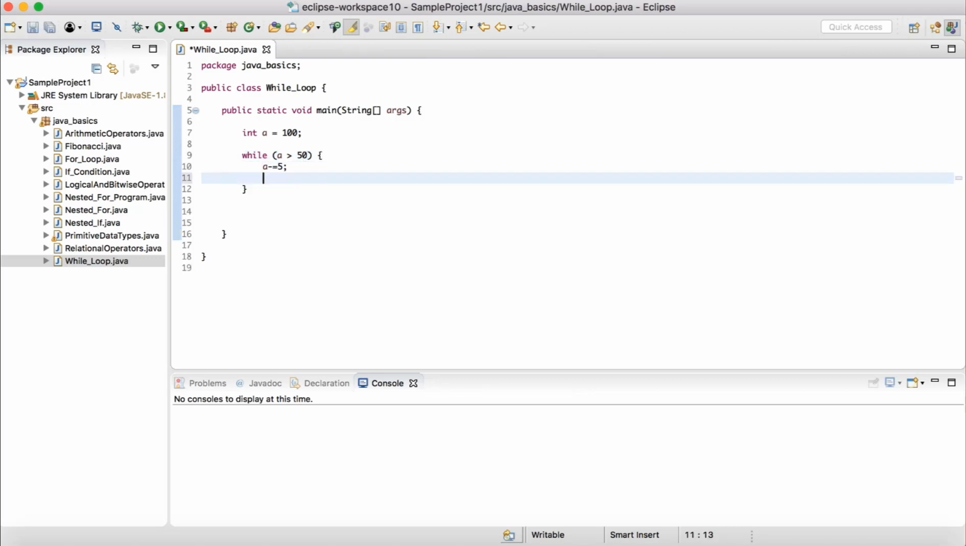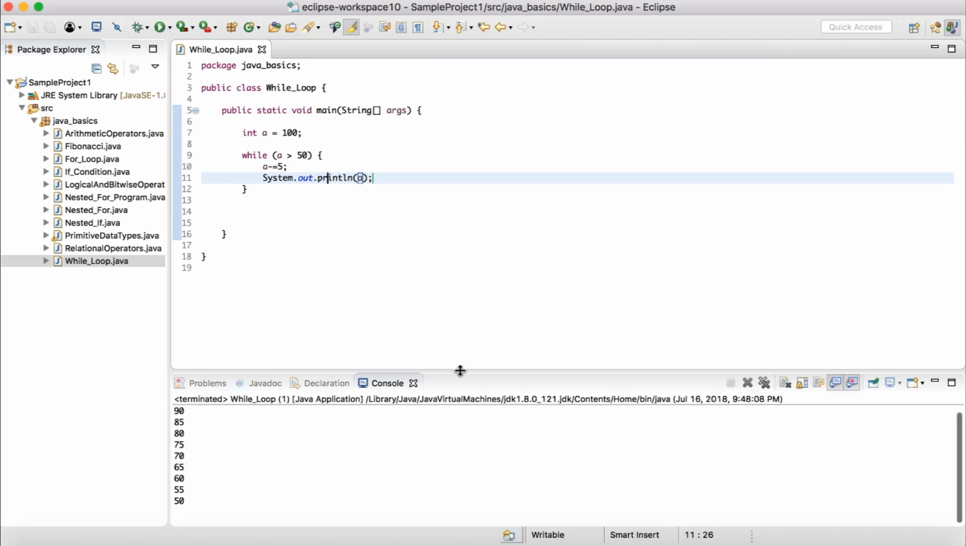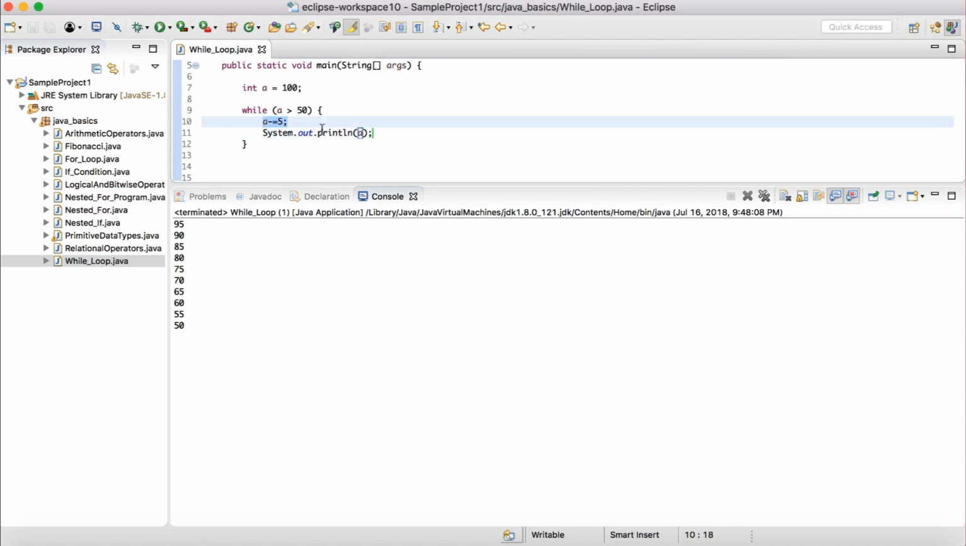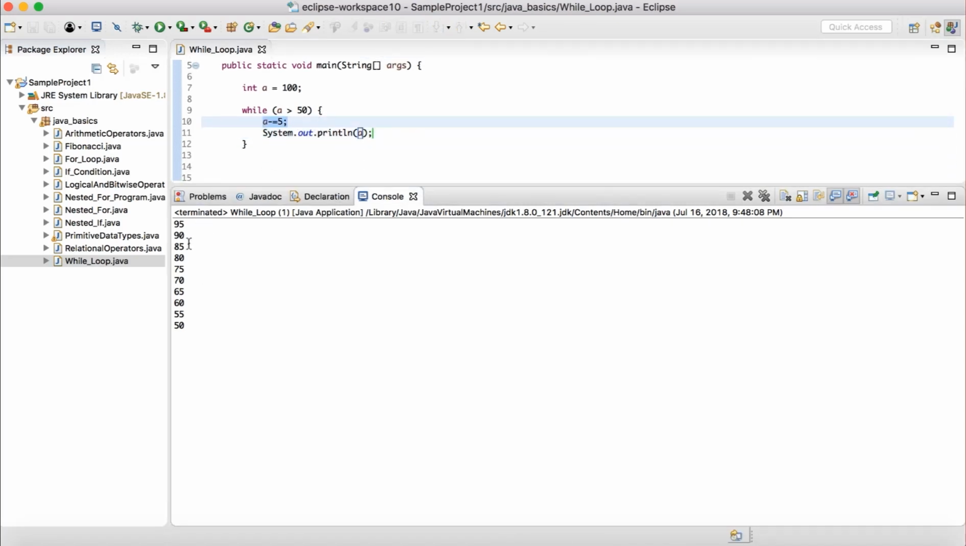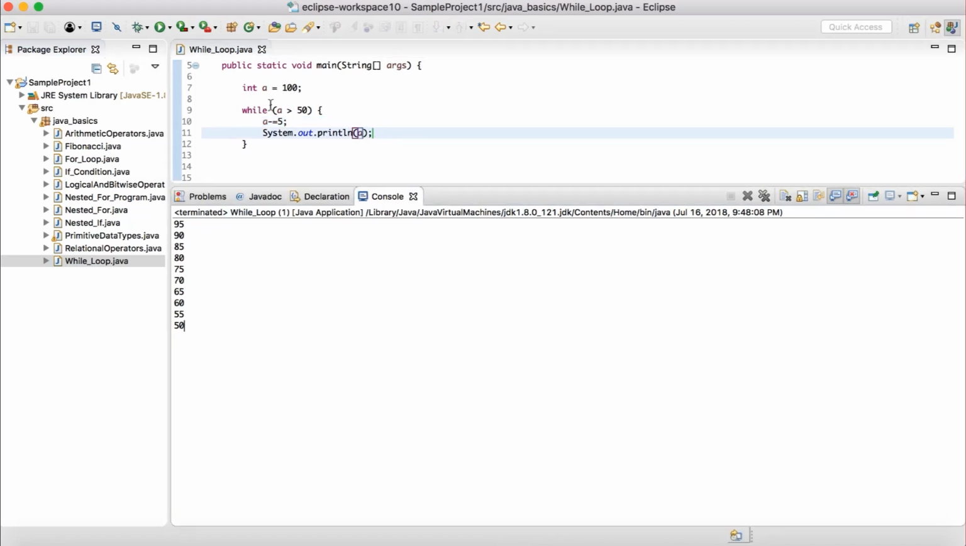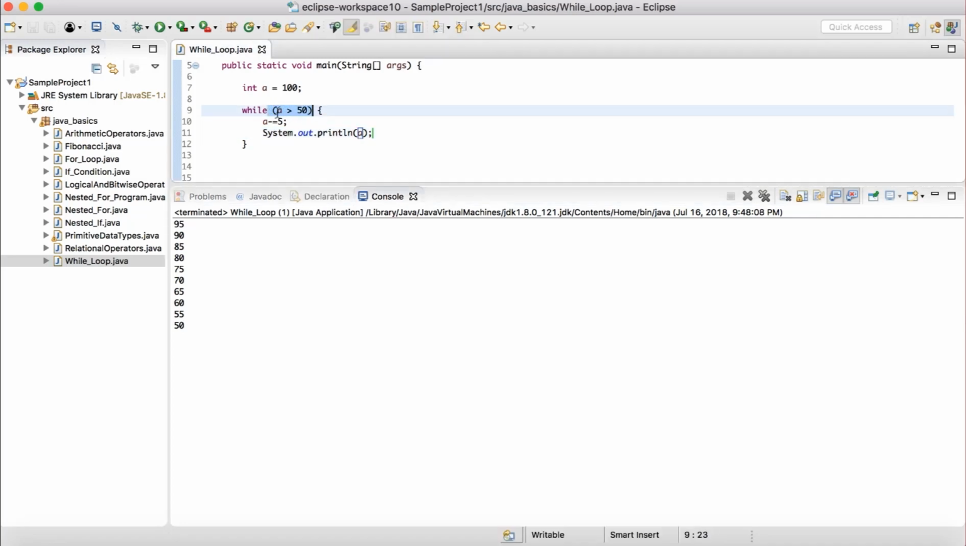So in this case, we will write output of a in the console, and then let us execute and see what the different values are. We can see in the beginning a minus 5 gives me 95, 90, till 50. Now it became 50, 50 got printed in the output, and the next time when the condition is evaluated, is 50 greater than 50? No, the condition is false. 50 is equal to 50. It is not greater, so it is coming out of the loop.